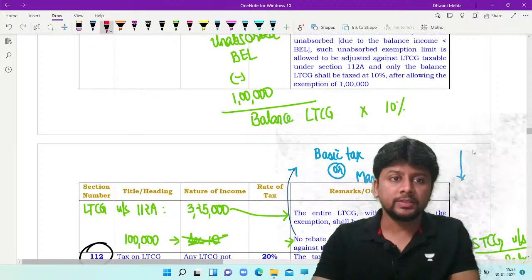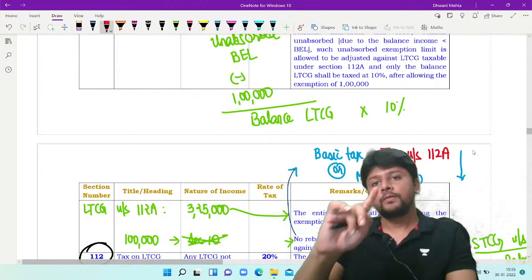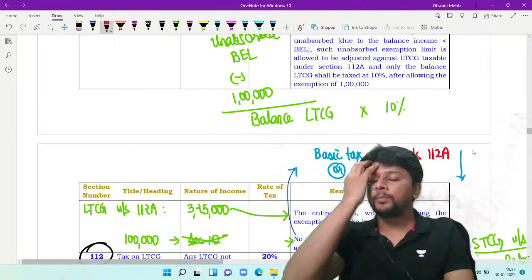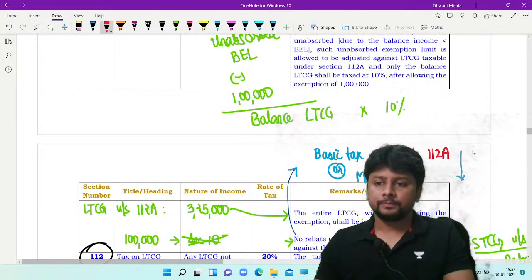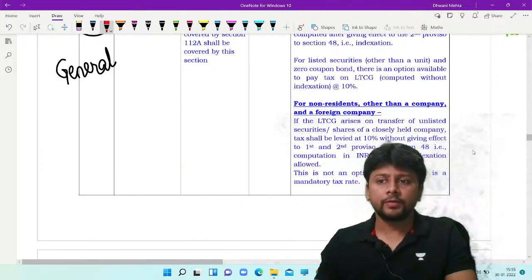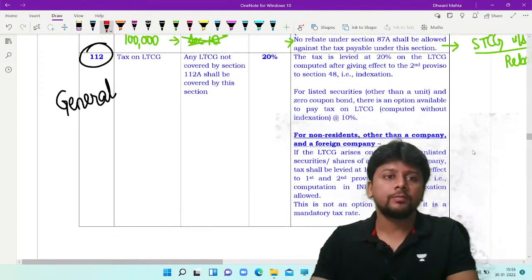Now, what I will have to do is say basic tax minus the tax that I pay under 112A. Not entitled to rebate, which means that tax I will definitely have to pay. There will be no rebate available for this tax. That was specific section 112A.